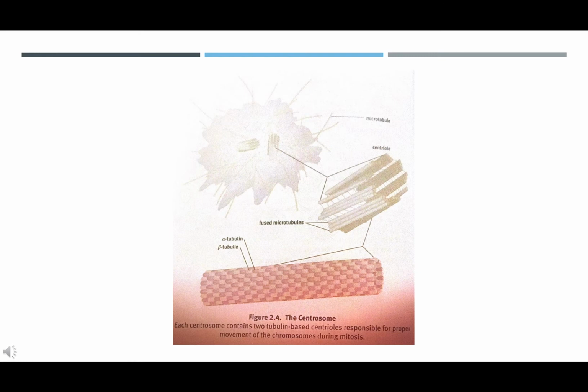Cytokinesis, which occurs at the end of telophase, is the separation of the cytoplasm and organelles, giving each daughter cell enough material to survive on its own. Each cell undergoes a finite number of divisions before programmed death. For human somatic cells, this is usually between 20 and 50. After that, the cell can no longer divide continuously.